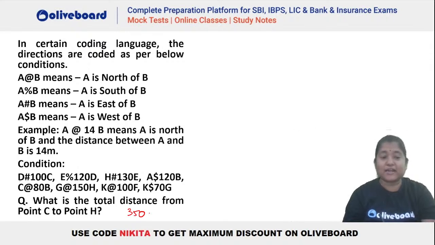So let's try it out. D hash C. Hash means what? East. So D has to be towards the east of C. Let's say this is your D, this is your C. The distance between them is 100 here. Okay. So we have used this particular information.